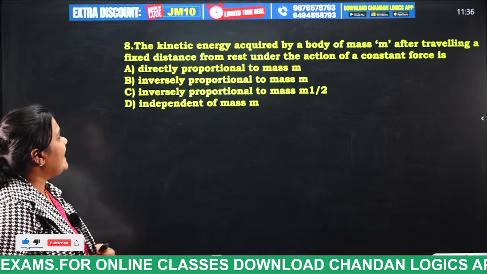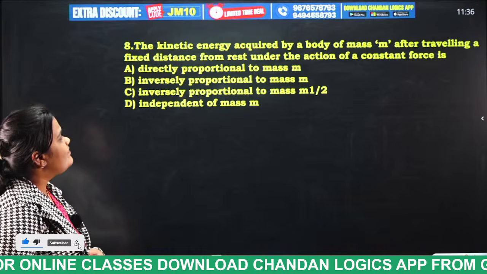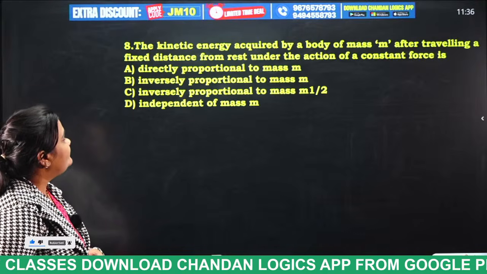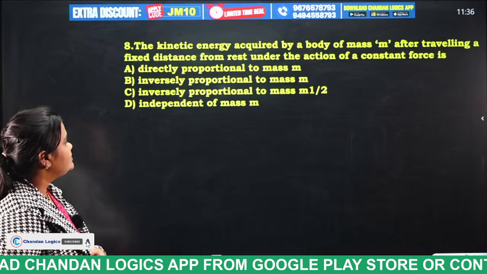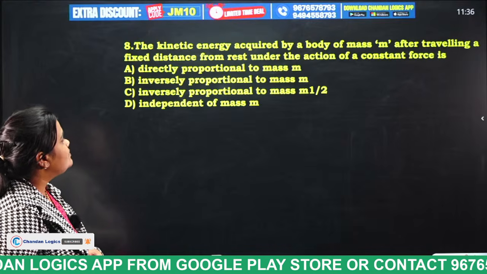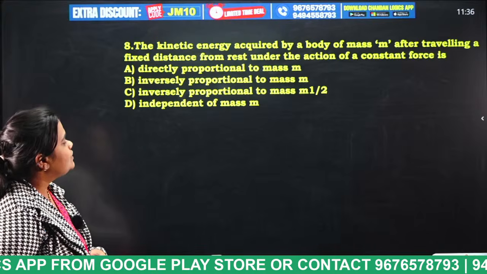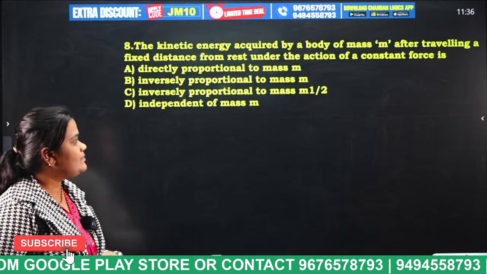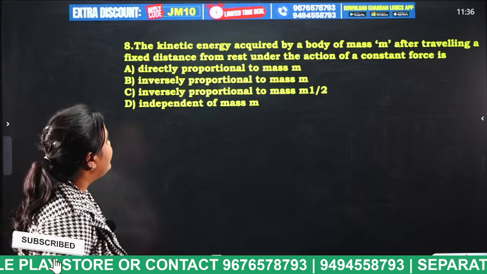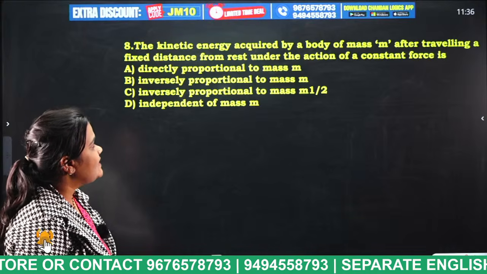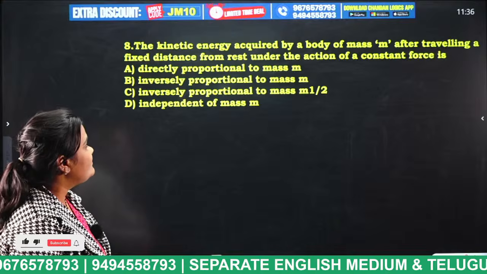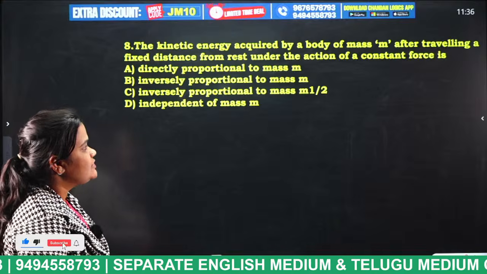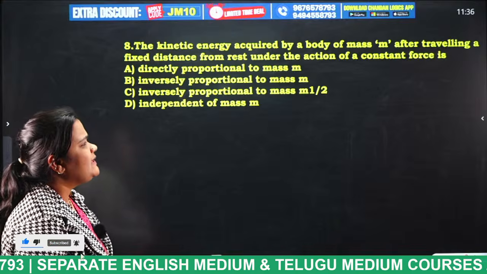The kinetic energy acquired by a body of mass m after travelling a fixed distance from rest under the action of a constant force is: directly proportional to mass m, inversely proportional to mass m, inversely proportional to 1 by m squared, independent of mass. So what is it, students?